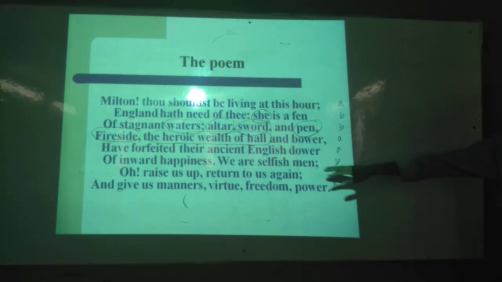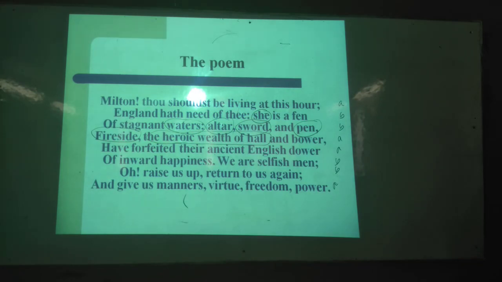Similarly, the English condition is there. They have no inner happiness. We are selfish men. Whenever a nation, a people are selfish, they should not be treated as a civilized one. Should we call them civilized? No.